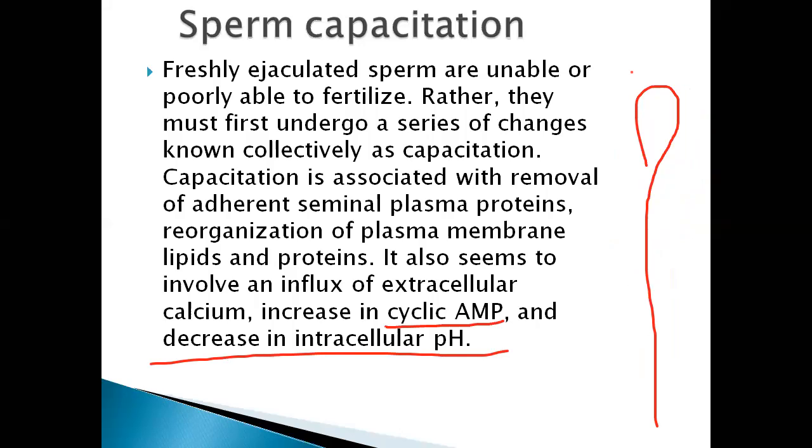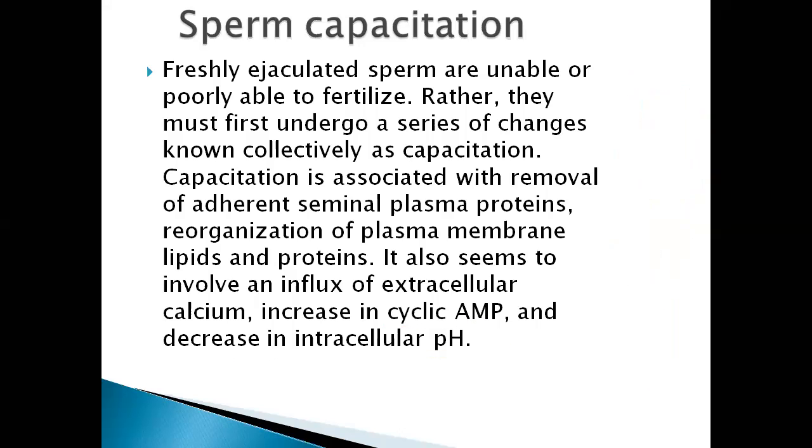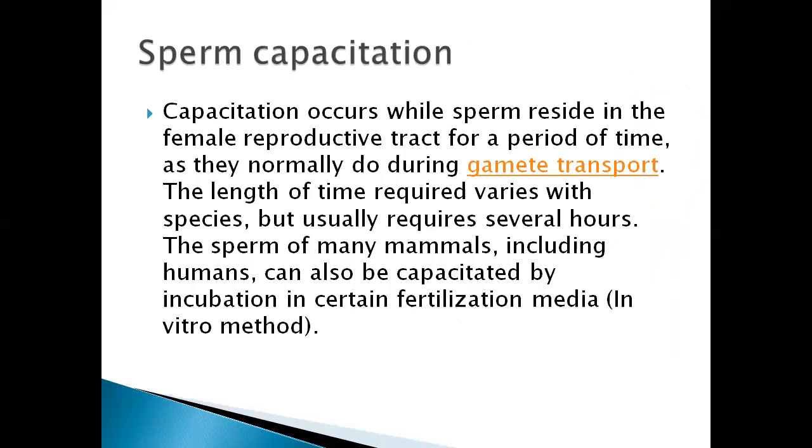That brings the active movement of the sperm. Then capacitation occurs while sperm reside in the female reproductive tract for a period of time, as they normally do during gamete transport. The length of time required varies with species, but usually requires several hours.